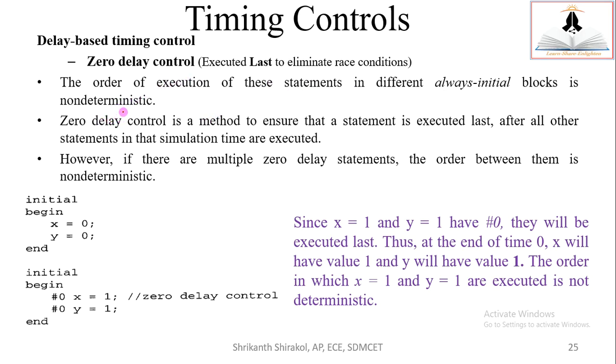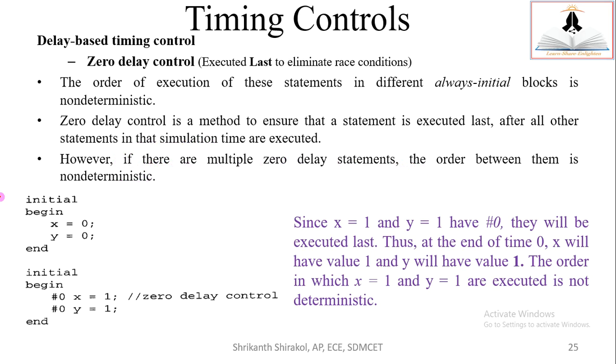So in case there are some parallel blocks of always and initial, and the order of execution of those statements is nondeterministic, then we use this zero delay control. So what is this method? It is a method to ensure that the statement is executed last. Whenever you mention zero delay for a particular statement, it will execute last after all the statements in that simulation time are executed. However, if there are multiple zero delay statements, the order between them is again nondeterministic.